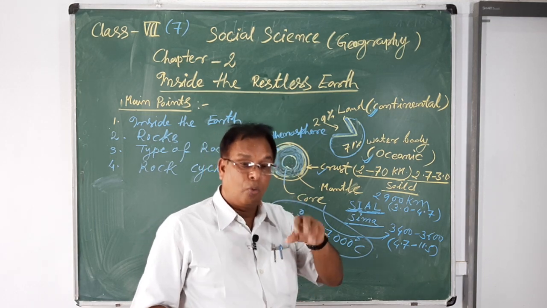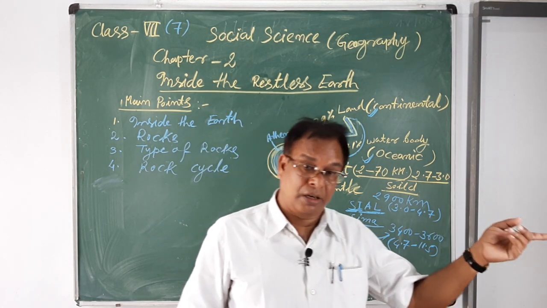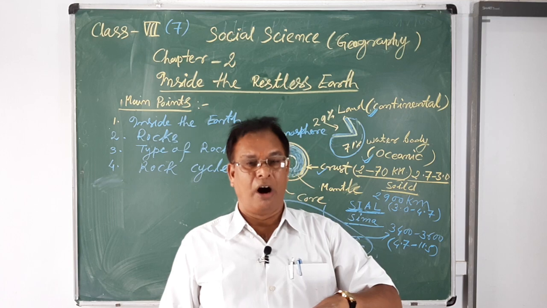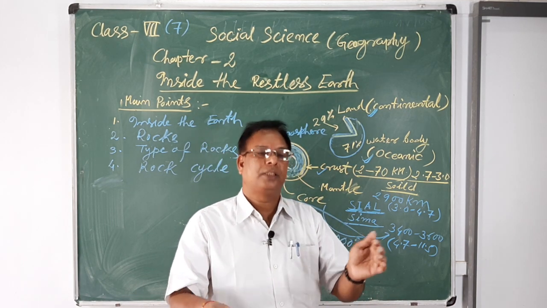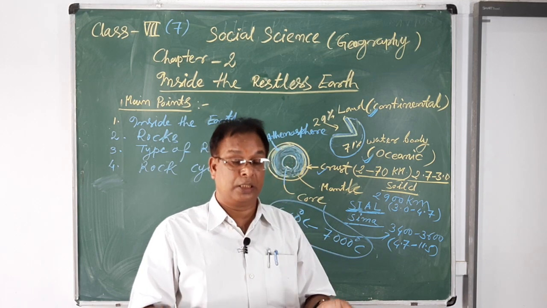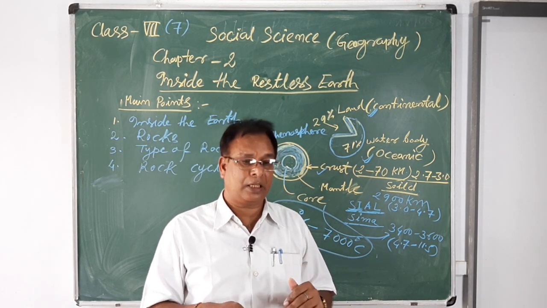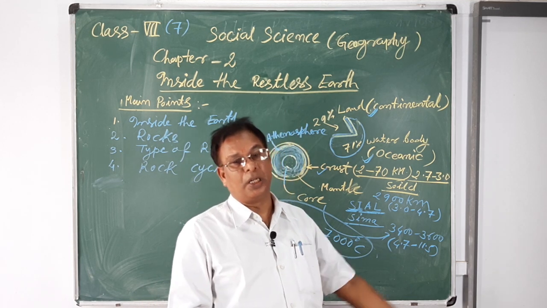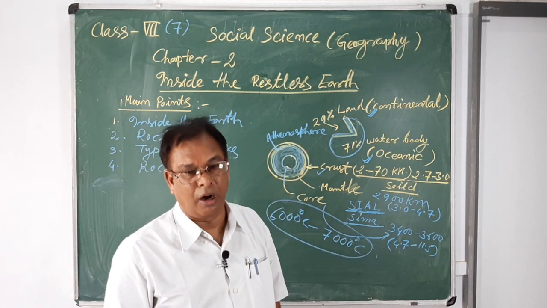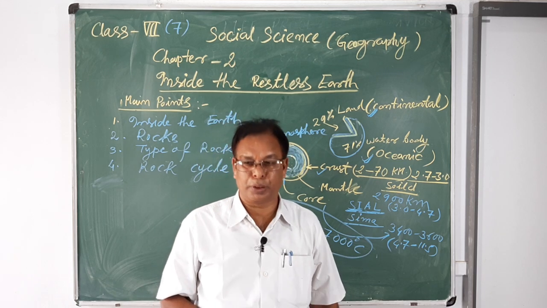But when igneous rocks and sedimentary rocks are subjected to increased heat energy and pressure, those rocks convert into the third type of rock, known as metamorphic rocks.